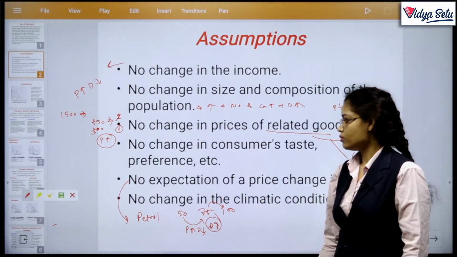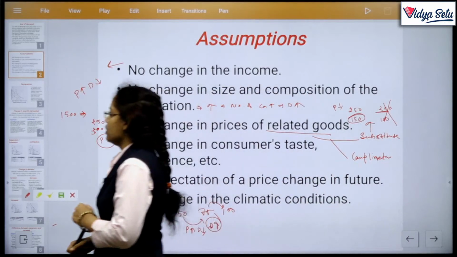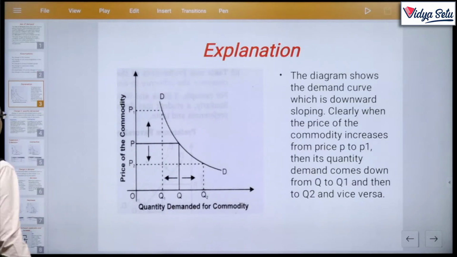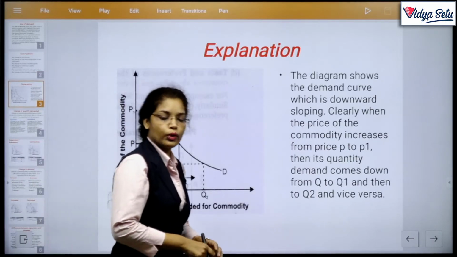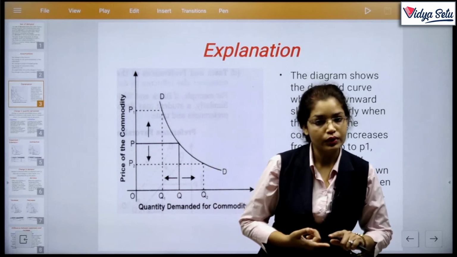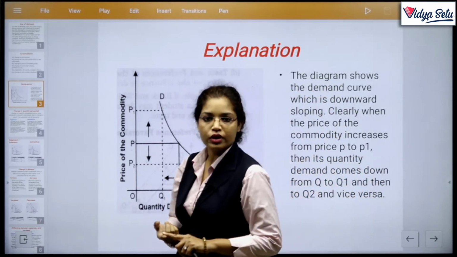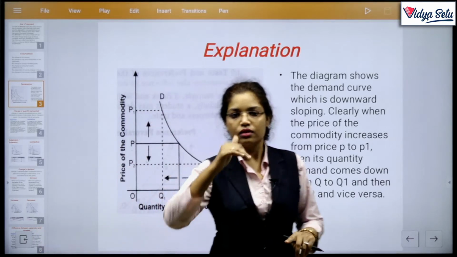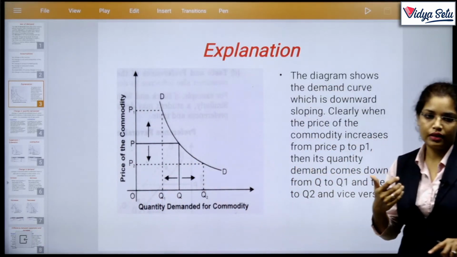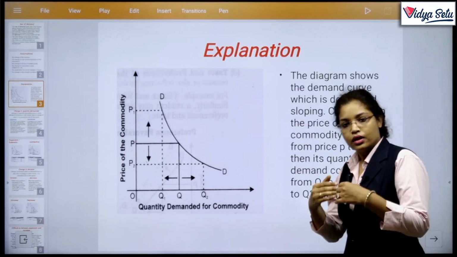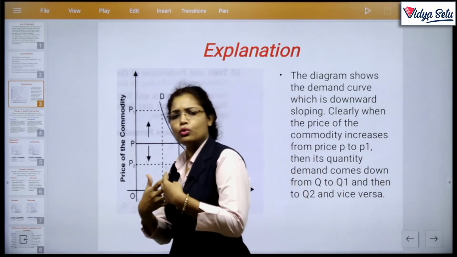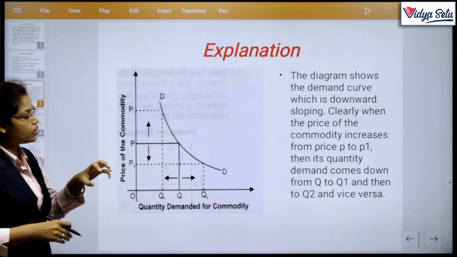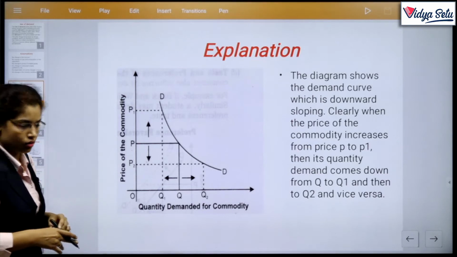Okay, so next we move to the explanation. This is the presentation criteria of your answer also. If you are in an examination, first you will give the definition or meaning of the law of demand, then you will consider the assumptions, and after that you will give the explanation by the curve. Try to give more and more graphs, so your answer will be more attractive.